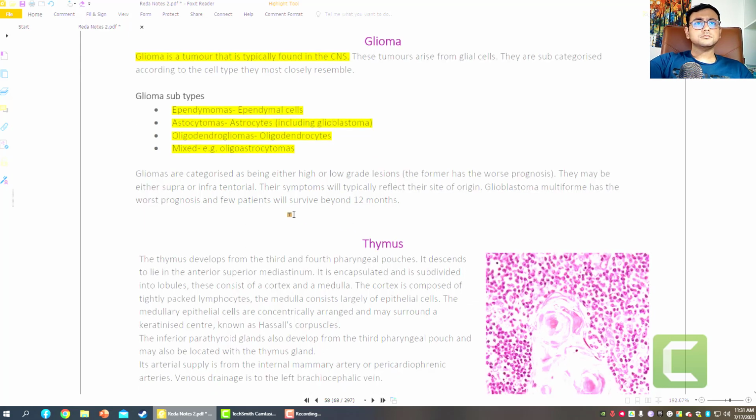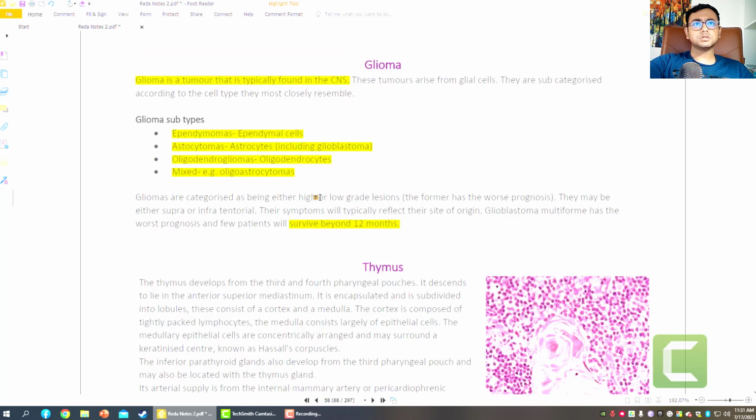Okay, the survival rate is beyond 12 months, and the worst prognosis if it is low grade or high grade. They may be supratentorial and infratentorial. The location is more or less the same, tentorial region. And glioblastoma multiforme has the worst prognosis, with few patients surviving beyond 12 months. So glioblastoma, which originates from the astrocytes, has less favorable prognostic factors.